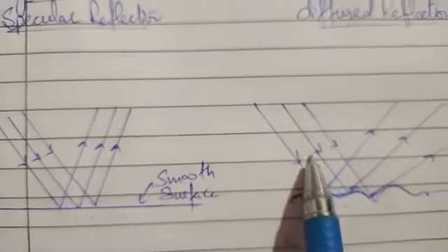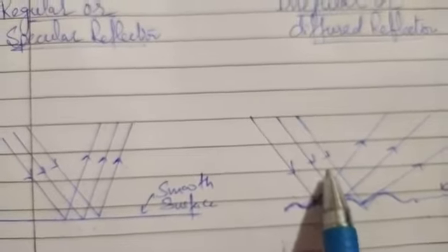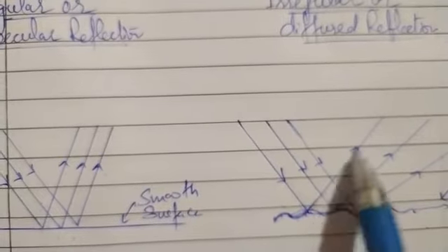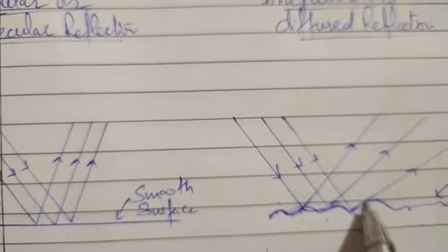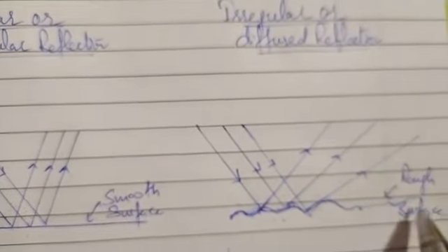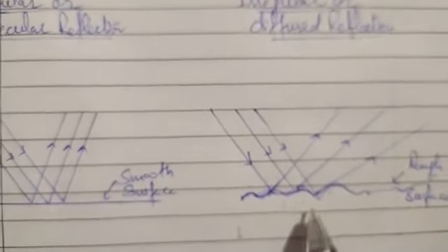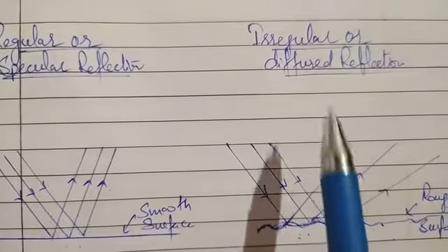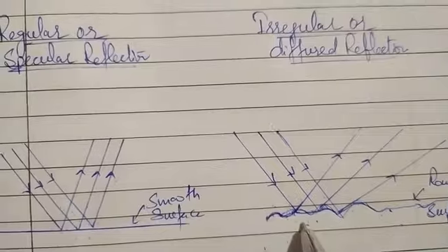But if we talk about the different rays, then the angles at which these rays are reflected will be different. For the three rays these will be different. Why? Because of the projections and depressions in the rough surface. So this type of reflection is known as irregular or diffuse reflection.